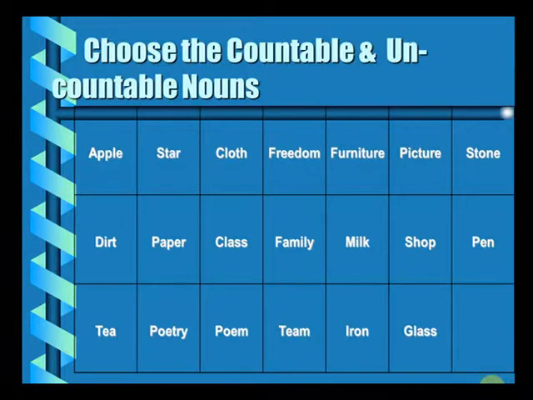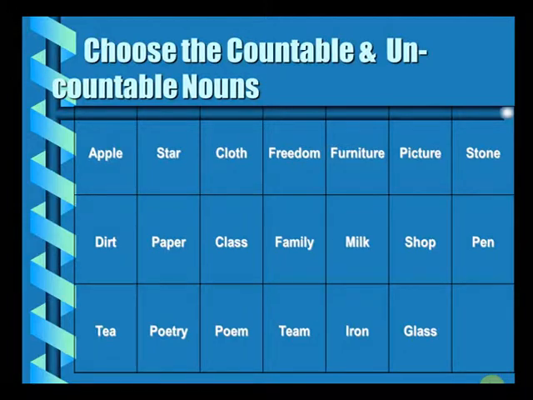Now let us do this exercise in front of us. We'll pick up all the words one by one. Apple. Can it be counted in number? Yes. So it is a countable noun. Star. Again a countable noun. Now you should remember, a countable noun does not mean that you can always count the exact number of stars which are there in the sky. A countable noun just implies that it is possible to count it in number, though the number can be infinite also. Cloth, again countable, you can count it.